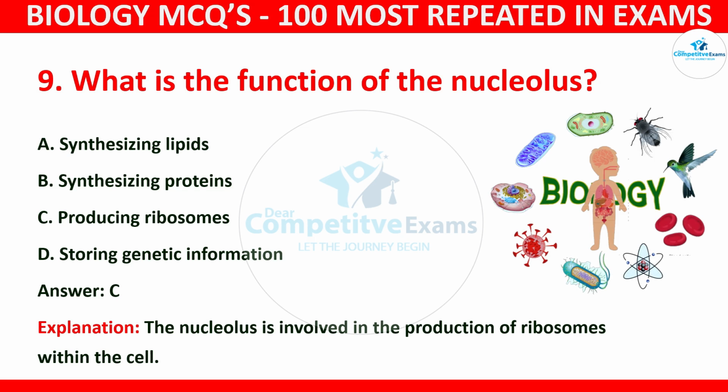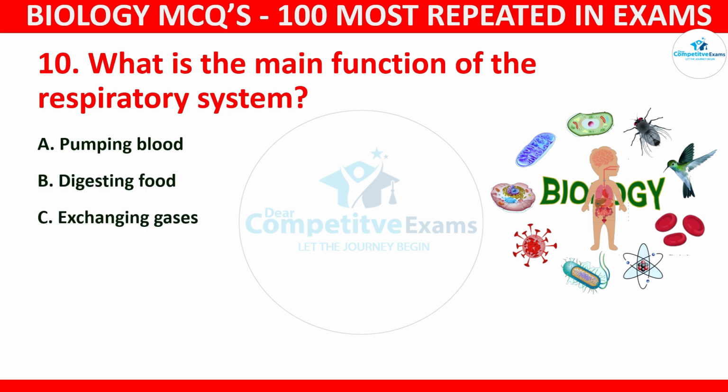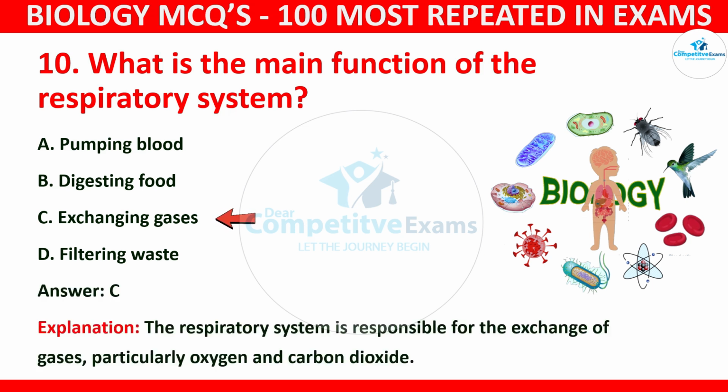Question number 10. What is the main function of the respiratory system? Your options: pumping blood, digesting food, exchanging gases, or filtering waste. And the correct answer is C, and that is exchanging gases. The respiratory system is responsible for exchange of gases, particularly oxygen and carbon dioxide.